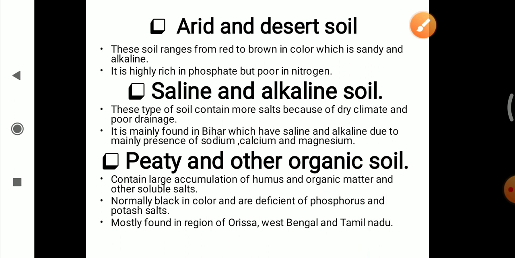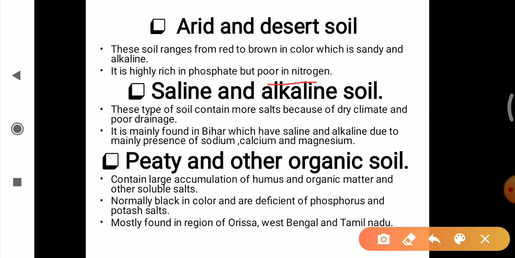Now we will discuss arid and desert soil. This soil ranges from red to brown in color, and is sandy and alkaline. It is highly rich in phosphate but poor in nitrogen content. Now let us discuss saline and alkaline soil. Saline and alkaline soil, as the name says, has a high salt content.